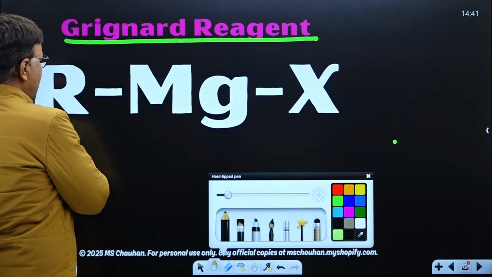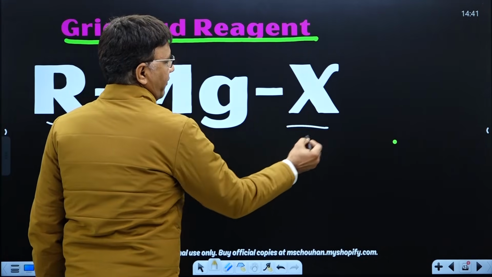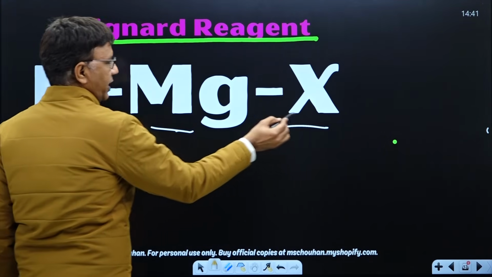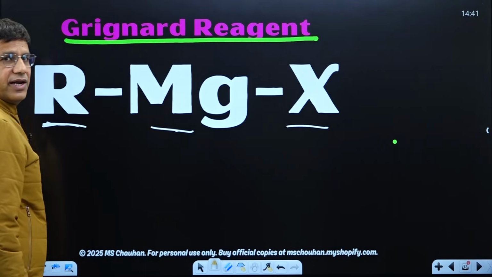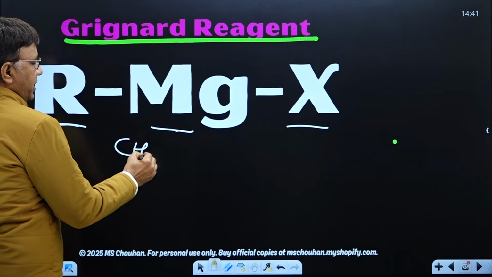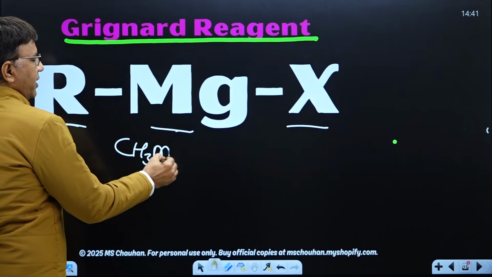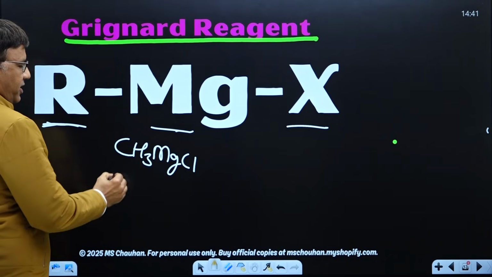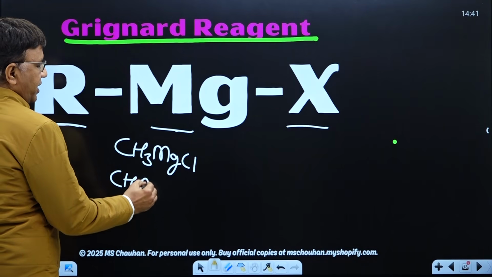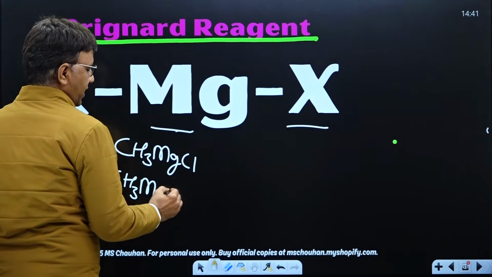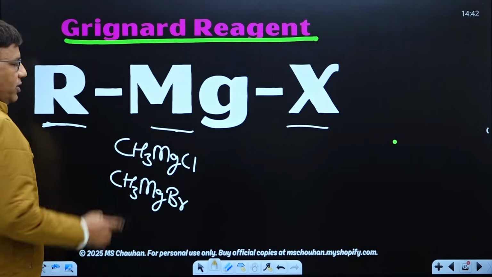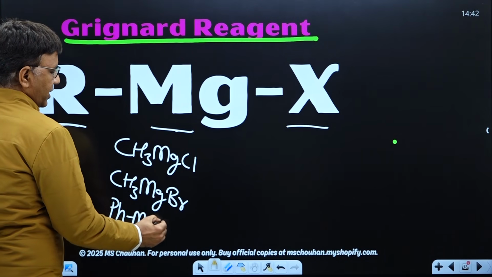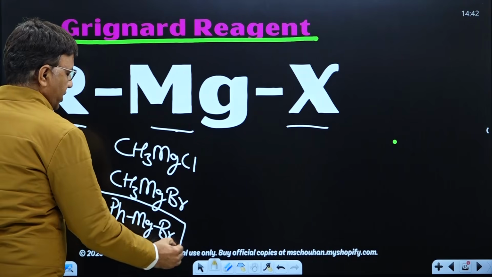Grignard reagent is RMgX, where R means alkyl group, it may be aryl group, Mg is magnesium and X is halogen. RMgX is Grignard reagent. For example, R is CH3, magnesium, let us suppose halogen is Cl, CH3MgCl, it is a Grignard reagent. Or we can also write CH3MgBr, where X is Br, it is also a Grignard reagent. In place of R, we can also write aryl, Ph, MgBr, it is also a Grignard reagent.